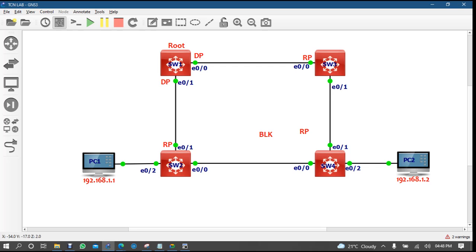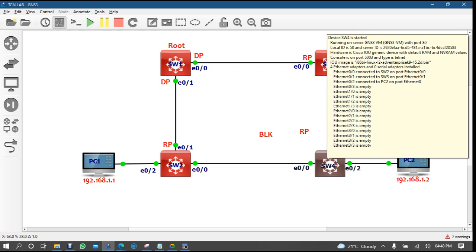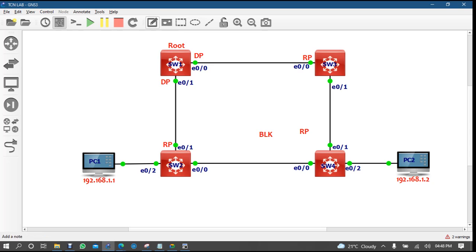See, my friend, R4, switch 4, sorry. Okay, now tell me, the cost is 100. Cost is 100. Cost is 100.